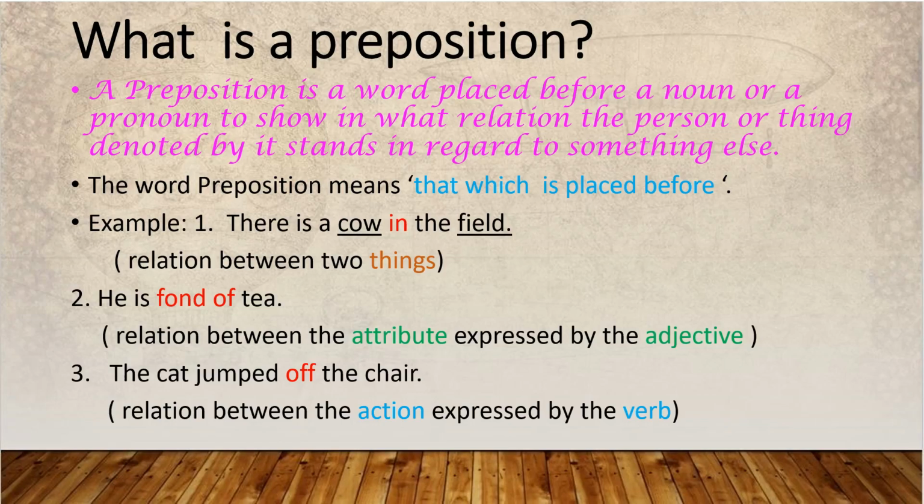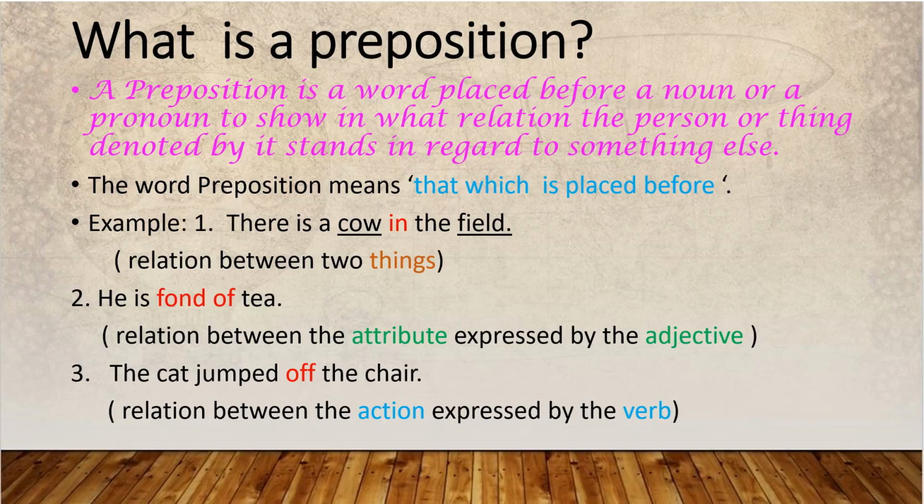Learn just this: the cat jumped off the chair. Here, jumped is a verb. It shows the relation with the action expressed by the verb. How did it jump? Out, or in, or off. Jumped off, separated. The cat jumped off the chair. She jumped from the chair, it seems.